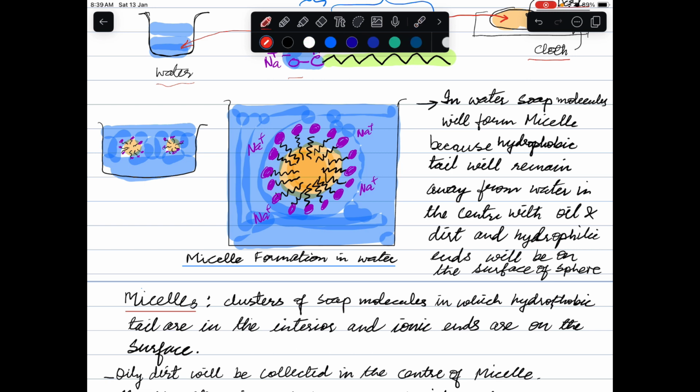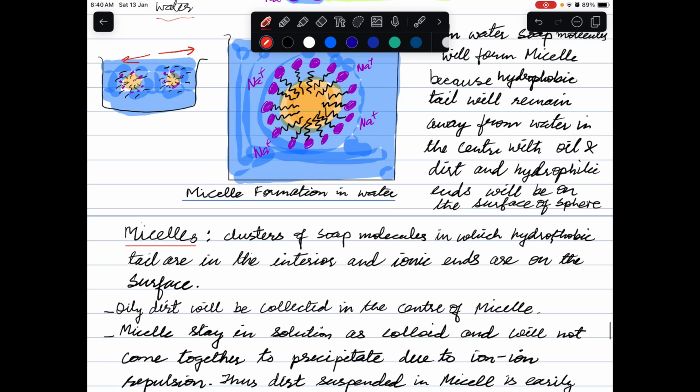This micelle has a negative charge on its surface. The second micelle also has a negative charge on its surface, and you know like charges repel each other. Therefore one micelle will try to keep away from the other micelle. Therefore they are not joining together. As a result, they will not precipitate.